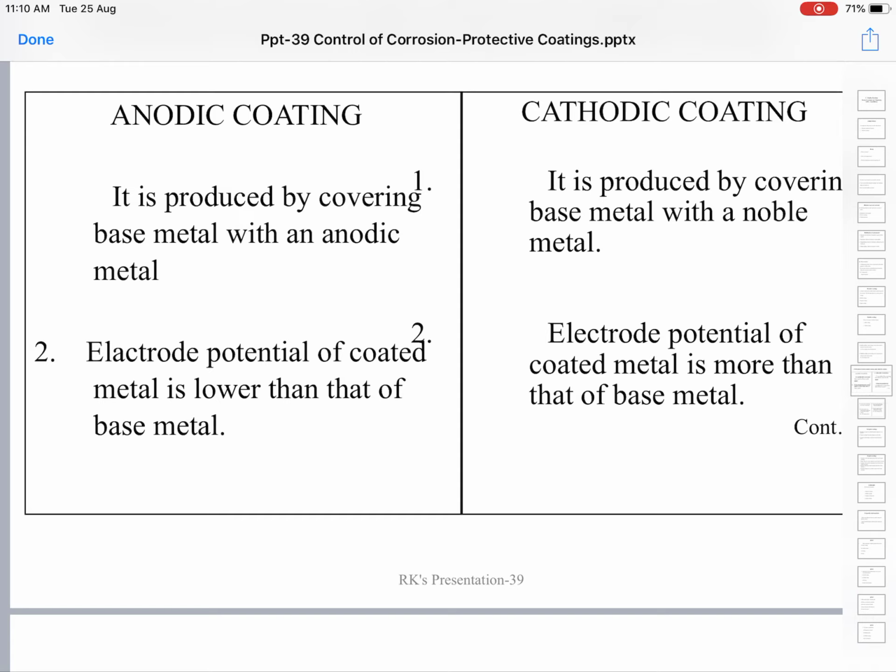So in the case of anodic coating, the SRP of the coated metal is lower than that of the base metal, whereas in the cathodic coating, the SRP of the coated metal is higher than that of the base metal.